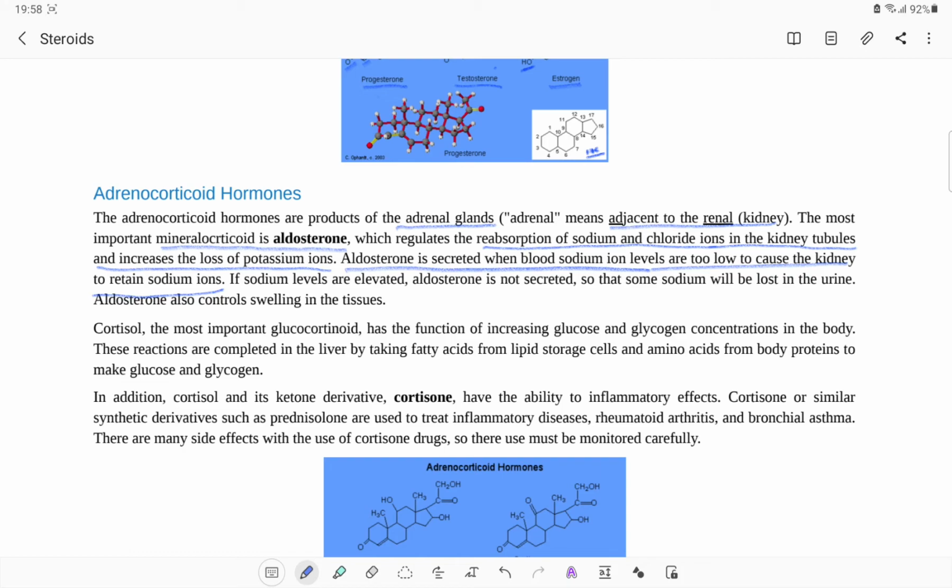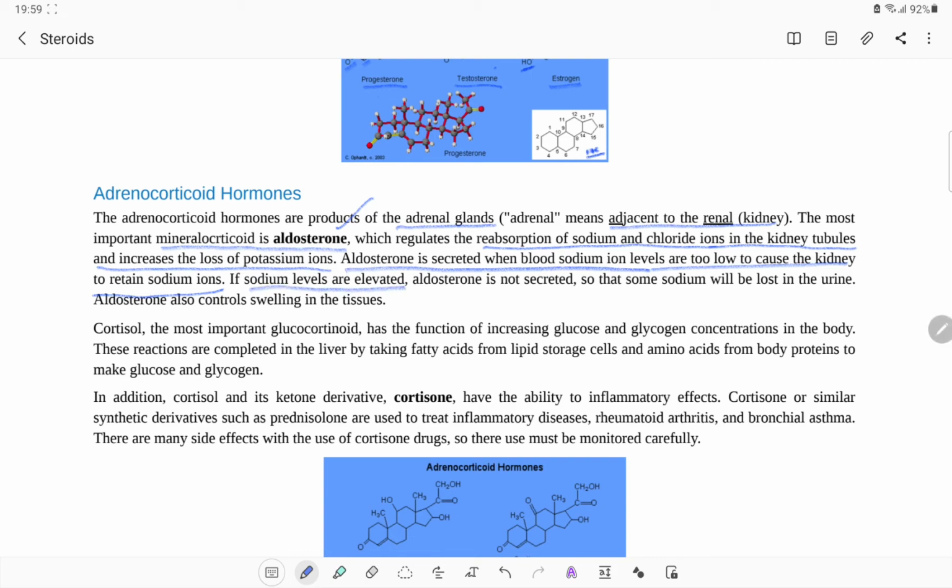Retention of sodium ions is very important in the body, because there should be a proper urinary cycle. That is how aldosterone becomes very important. Once it is observed that there is a lesser amount of sodium ions in the body, aldosterone gets synthesized, and in turn it is going to regulate the retention of sodium in the body.